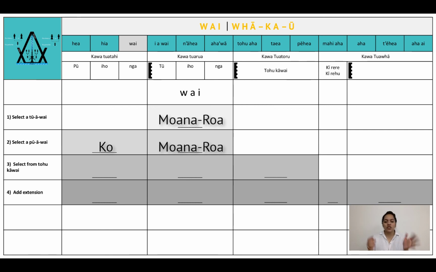Ka pai, deconstructing, ko Moanaroa, Moanaroa. Reconstructing, I'll choose something else. Ahau, ko ahau. Reversion, exampling the tohu kāwai. Ko Australia, ko Moanaroa, ko ahau, ko taku māma, ko te kuia.